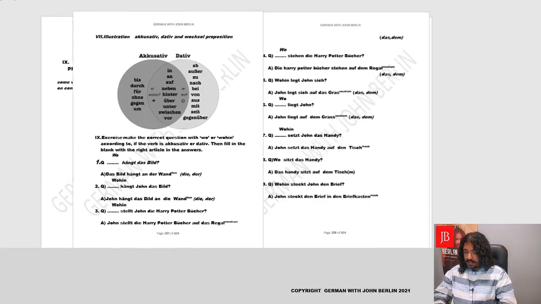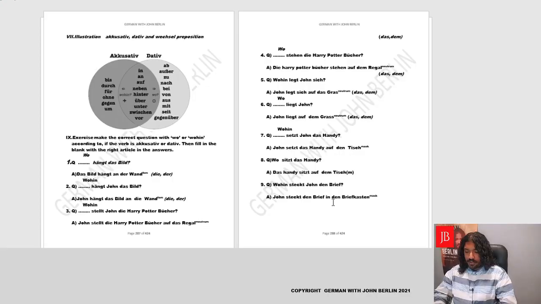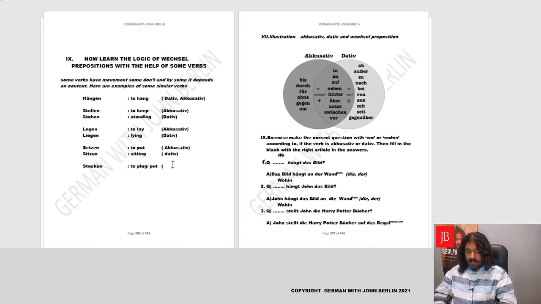So it was basically wohin steckt John den Brief? To where does John put in the brief? John steckt den Brief in den Briefkasten. So as you can see, the verb is to put, and whenever you put something, it's always accusative. So it will be accusative, wohin. Yes. So we could surmise that hängen is both dative, accusative.